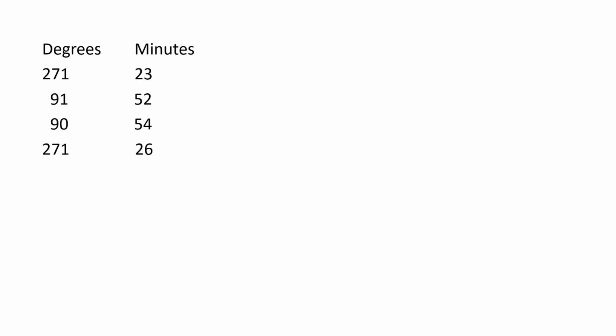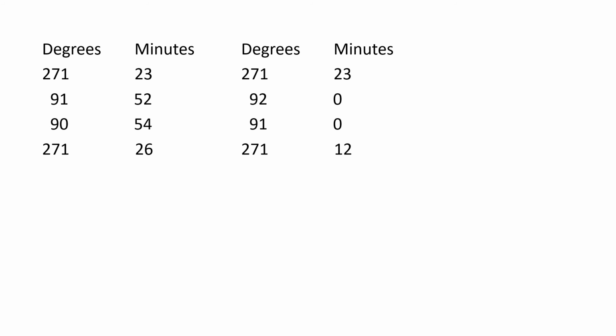This works great if the ones column in the degrees has all the same numbers. But what if it doesn't? Let's change one of those numbers to make the ones column not the same and see what happens. We group the minutes and change them to degrees as normal. However, we need the number in the ones column to be the same to be able to ignore them. What do we do? We could average all 4 numbers, but I'm too lazy for that.